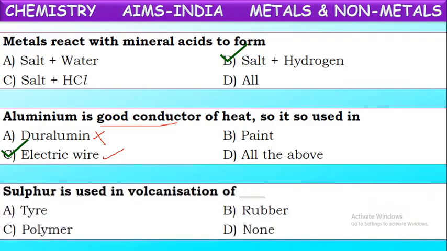Next, sulfur is used in vulcanization of... Yes, vulcanization is a process used for making rubber harder. The rubber used for making tires has to be very hard, so to make rubber very hard, it undergoes a process called vulcanization. In that process, the rubber is melted and mixed with sulfur. This sulfur gives much strength to the rubber. That process is called vulcanization. So in the vulcanization process, sulfur is mixed with rubber to make it harder.